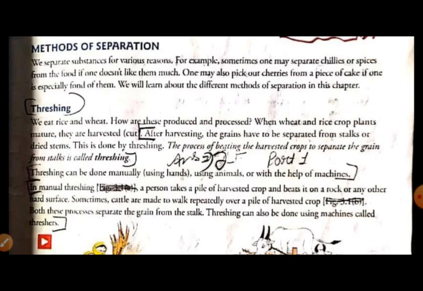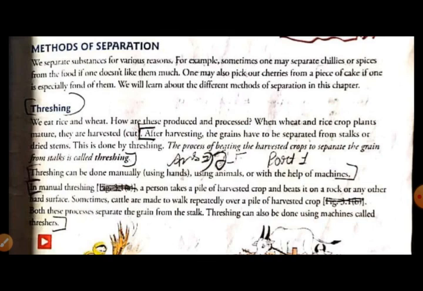So what is the use of threshing? After harvesting, the grains are to be separated from the stalk or dried stems. So this is done by threshing.